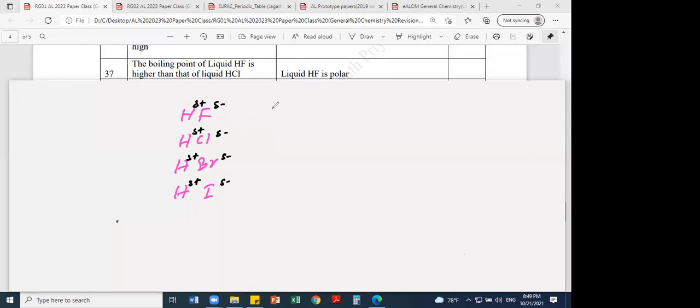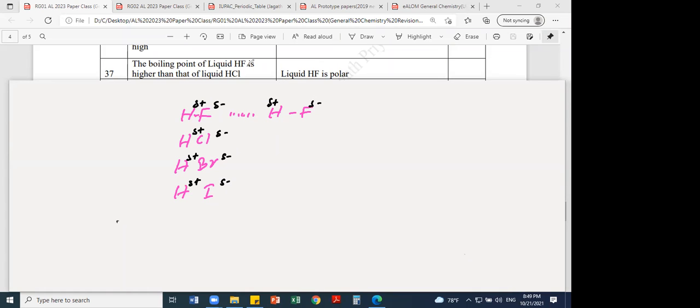When an HF molecule is polar, there's an attraction between one HF molecule and the other. That is called intermolecular bonds or intermolecular forces. But this attraction will be stronger when the polarity is high.